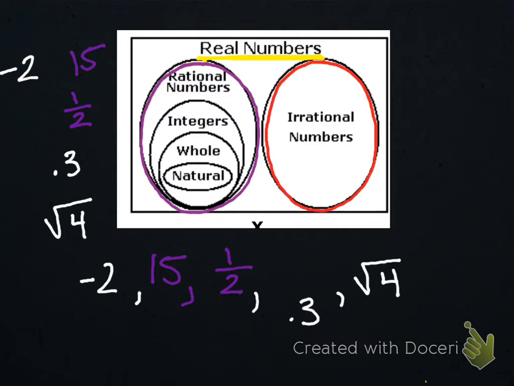All right, how about one more? I don't know where to put it. I'm going to squeeze it over here underneath the square root of 4. I'm going to give you the number 0.